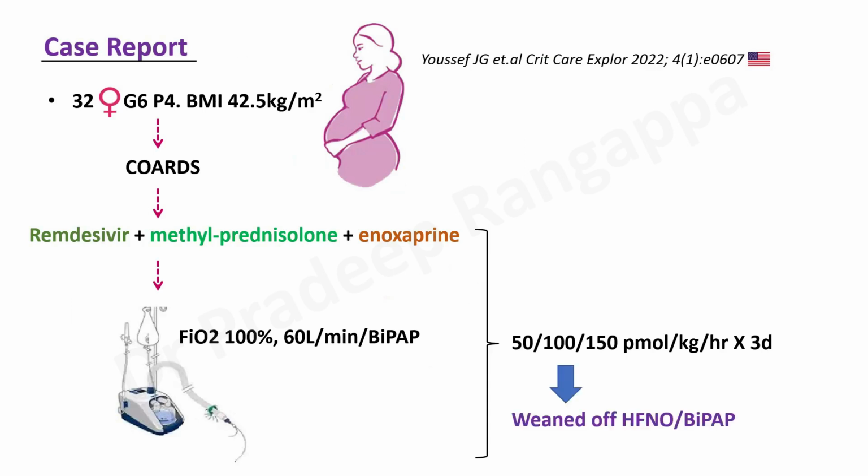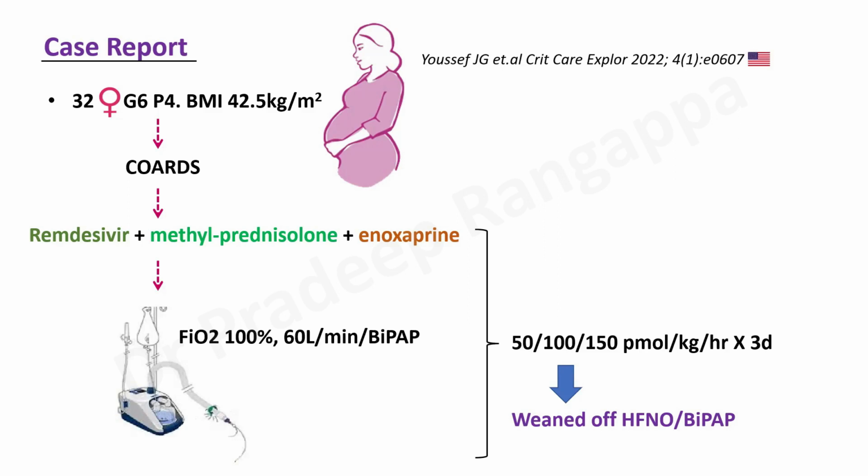The reason I'm highlighting this is this molecule is safely used in a pregnant lady also in ARDS, and we understand that during COVID, the morbidity was high in pregnant patients, and we did witness that. So this patient was also successfully weaned off HFNO and BiPAP. So all in all, you would see that this is all the evidence we have for Aviptadil.